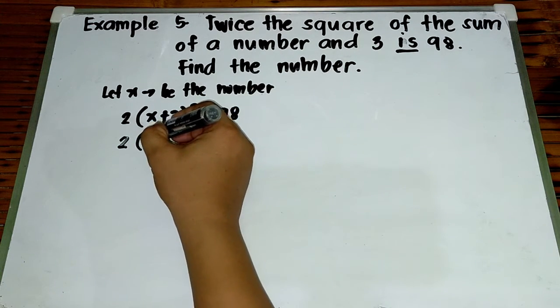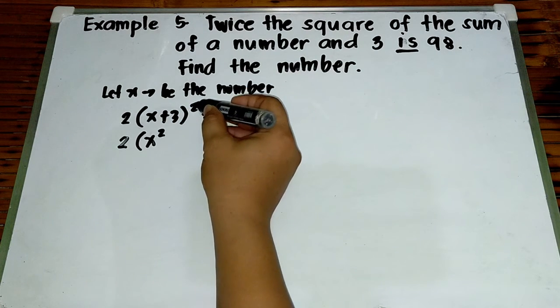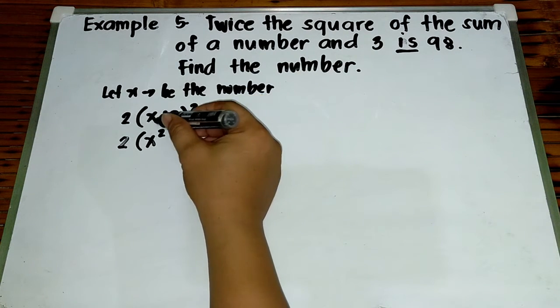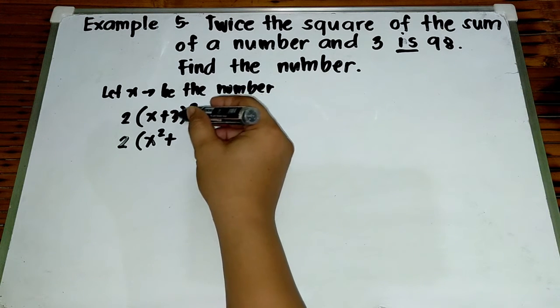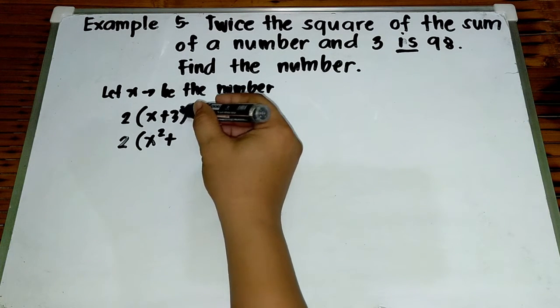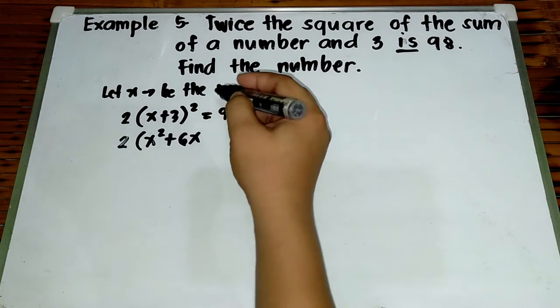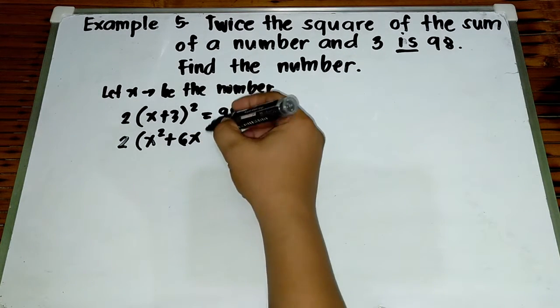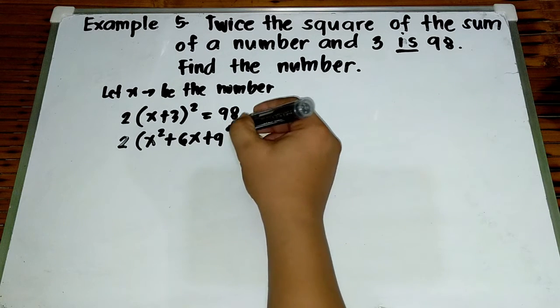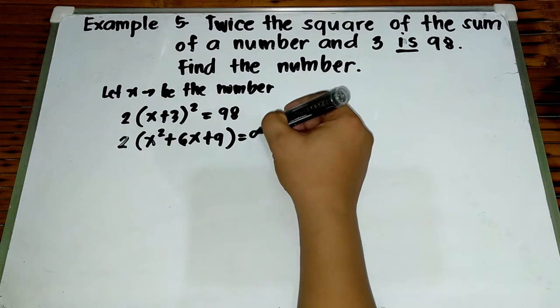Square the first term, that is x squared. And then, twice the product of first term and second term, that is 2 times x times 3, that is 6x. And then, square the last term, that is positive 9, is equal to 98.